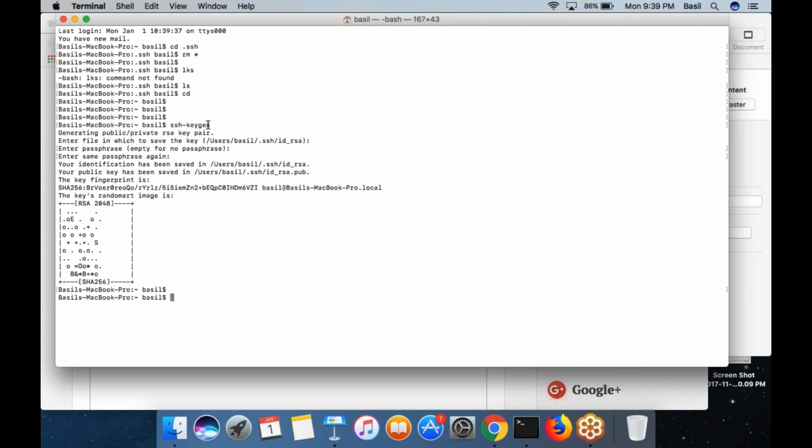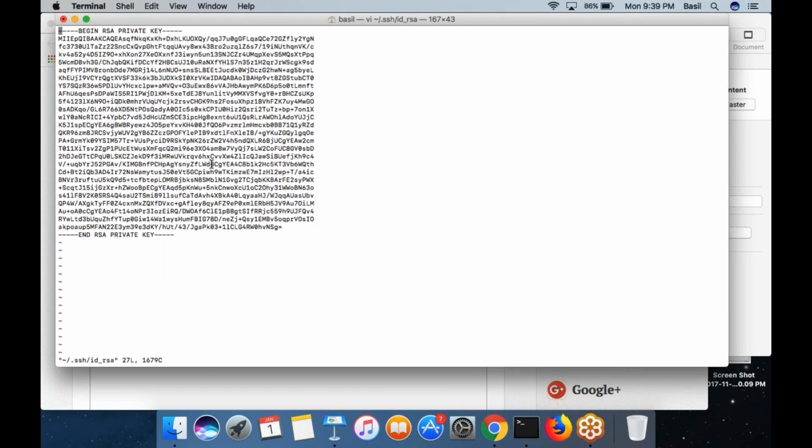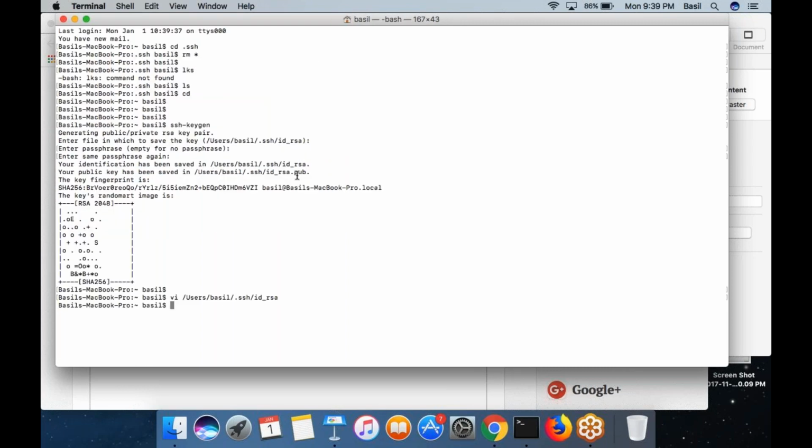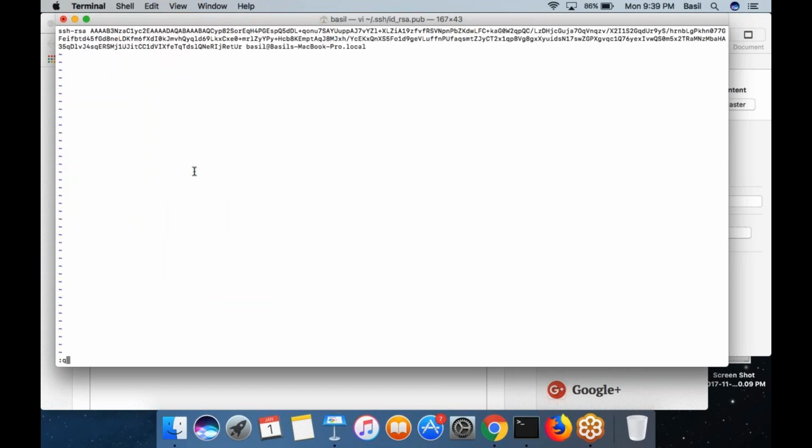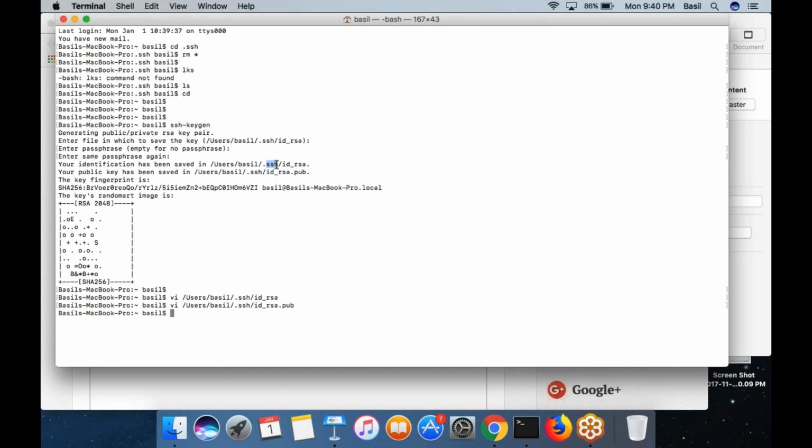It will ask you for lots of options. Just press enter, enter, enter. It would create a key pair for me. This is the private key. This is the public key. If you look at the content of this particular file, the vi editor is there in my MacBook. Also vi filename. You can see the private key. This is the public key. If you open the file in a vi editor, you can see the public key. So this is a key pair. This is the private key, and this is the public key, and they are a pair.